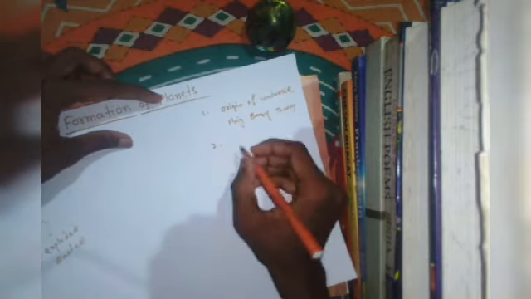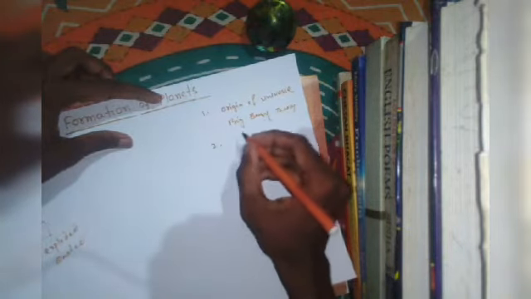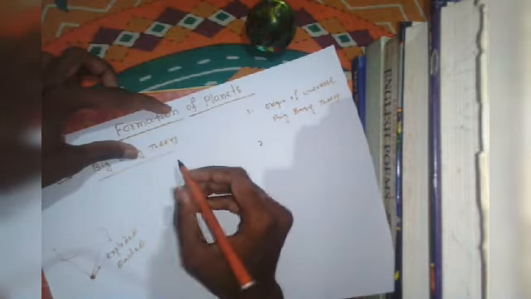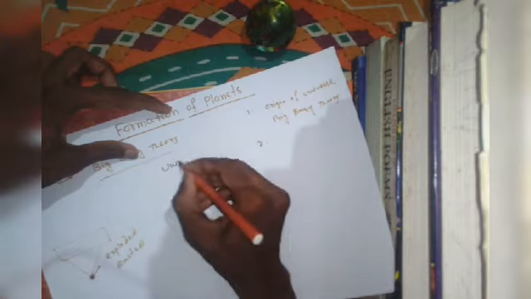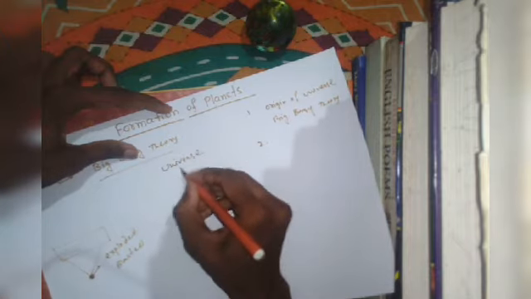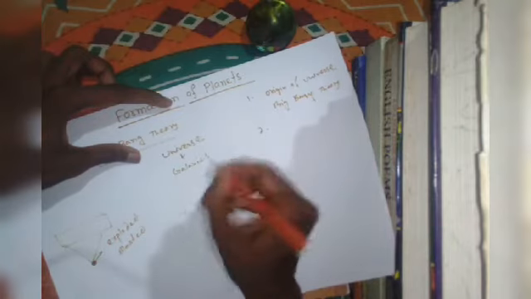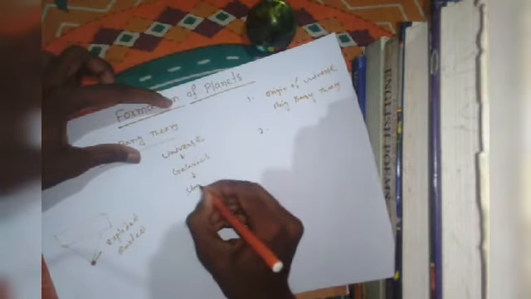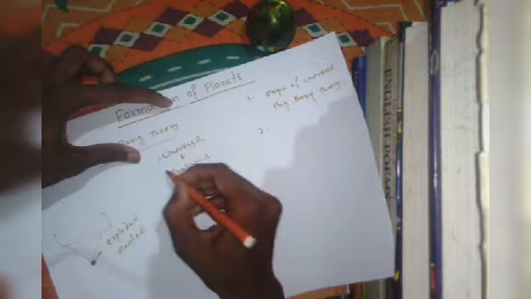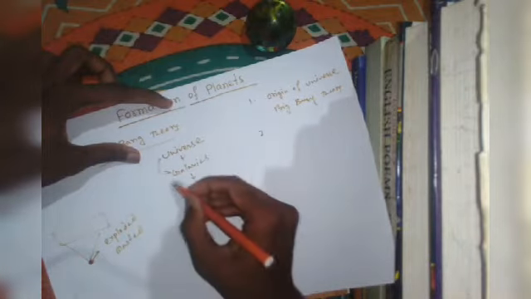Now next important thing, we have to know how does a galaxy start to form. And before that we should have this concept that universe is made up of galaxies, and galaxies are made up of stars. So universe contains a large number of galaxies, and galaxies contain a large number of stars.